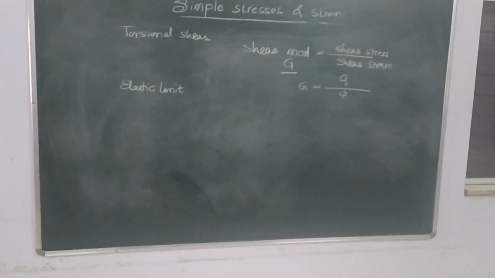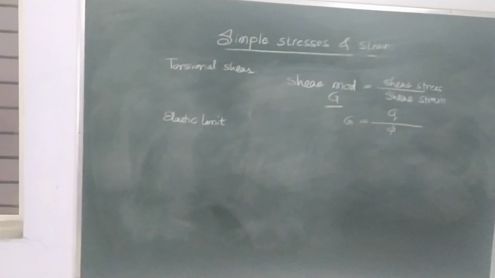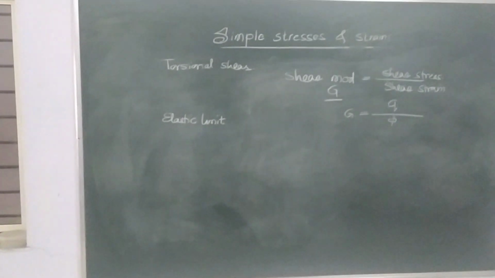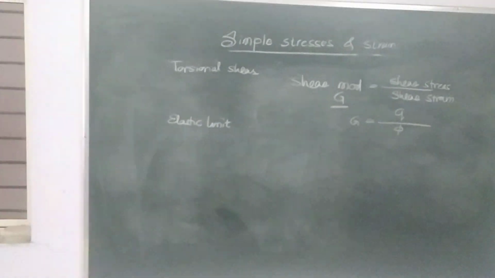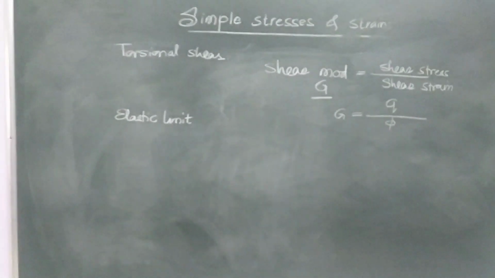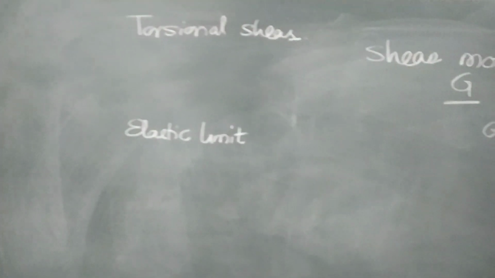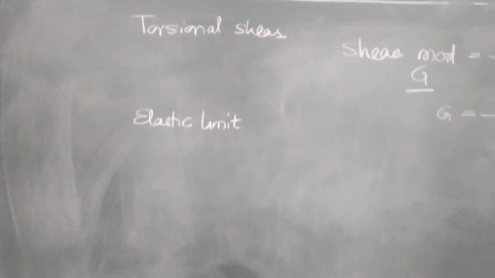Another important concept is elastic limit. Friends, for every material there is a limiting value of force till which it regains its original shape. When you remove the applied load, the material regains its shape.